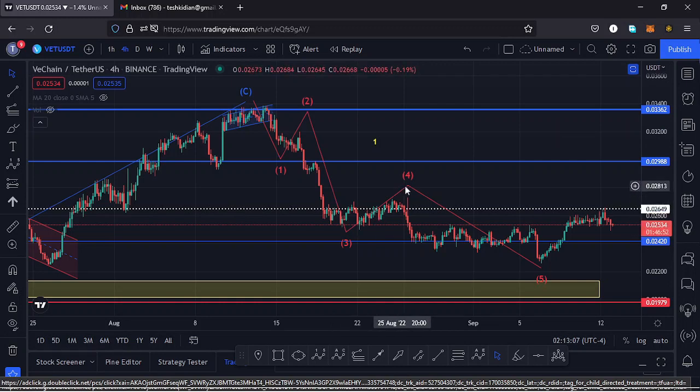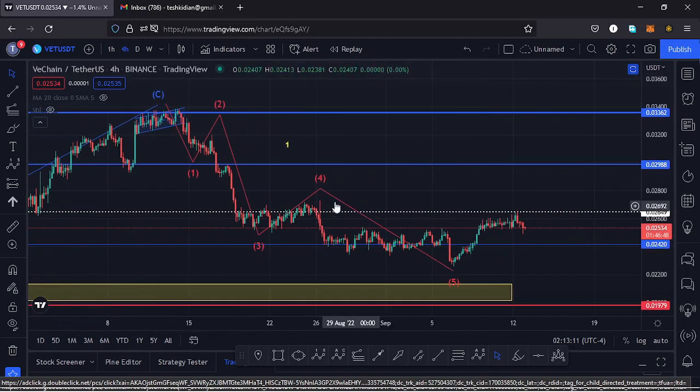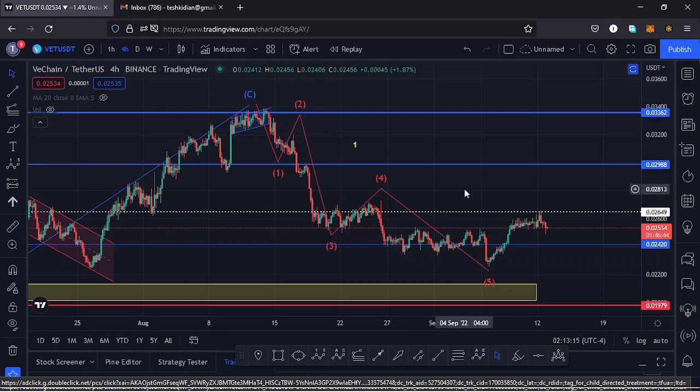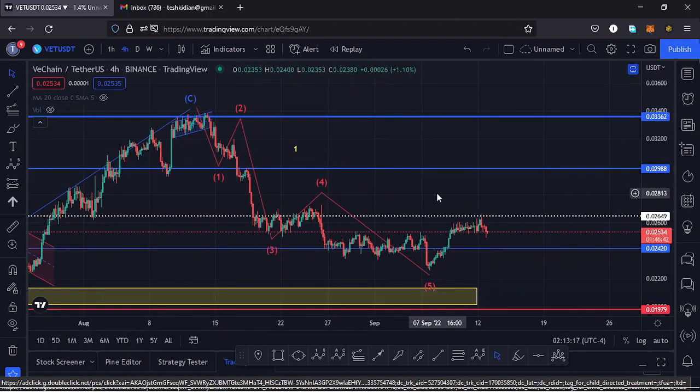Then we saw a very nice bounce to the upside in the formation of a wave 4, then continued pushing lower in the formation of a 5 wave to the lower side. And having completed the formation of a higher Elliot wave count 1, I expect the next move to be a bit of a pump to the upside to give us the formation of a wave 2 over here.